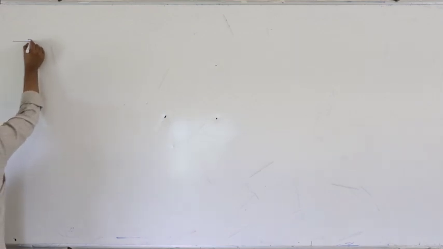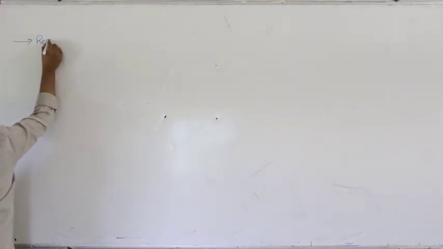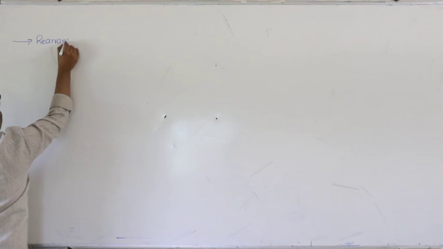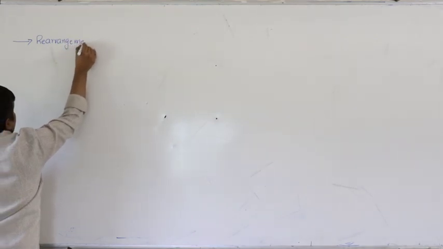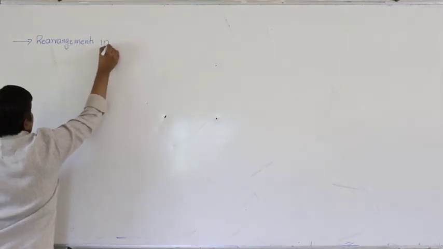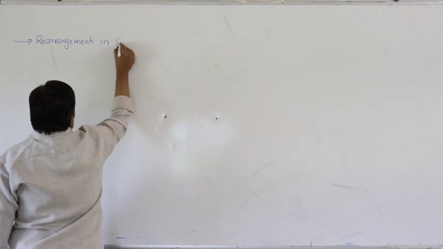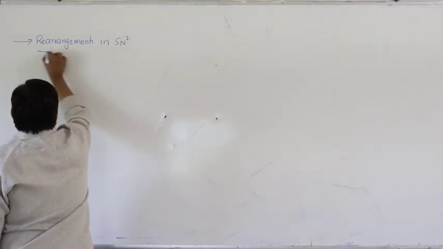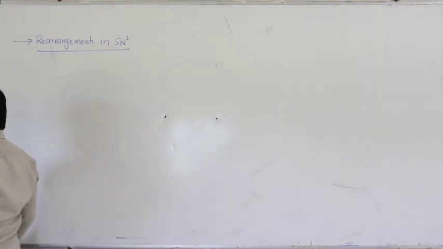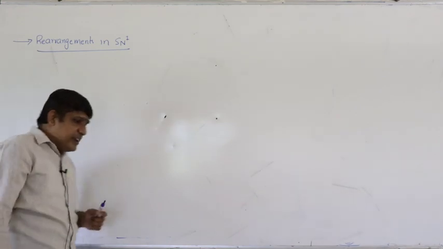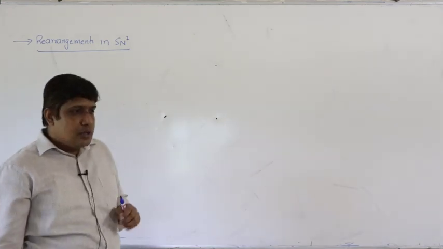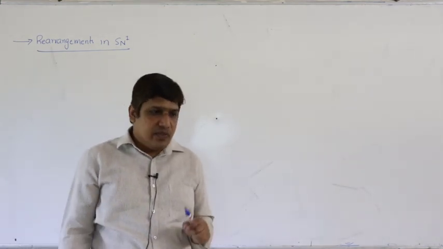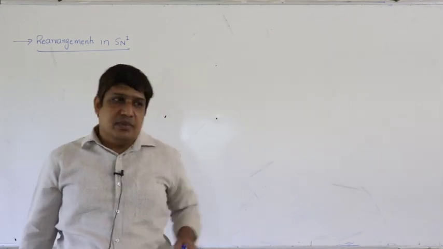So next factor, rearrangements in SN1 reaction. SN1 reaction takes place through the formation of carbocation. So first point is carbocation is formed.